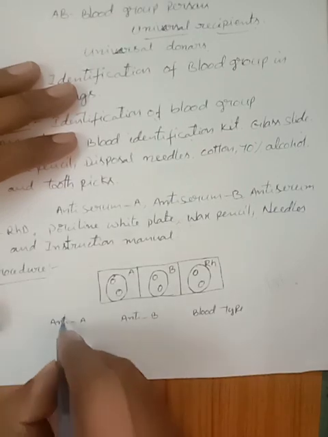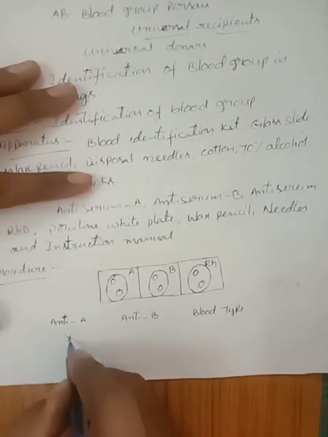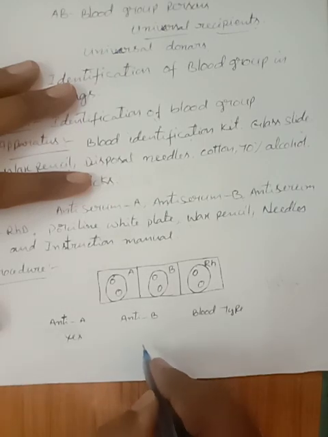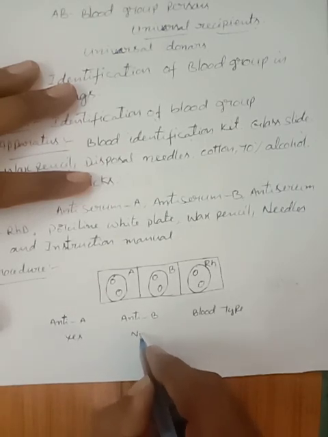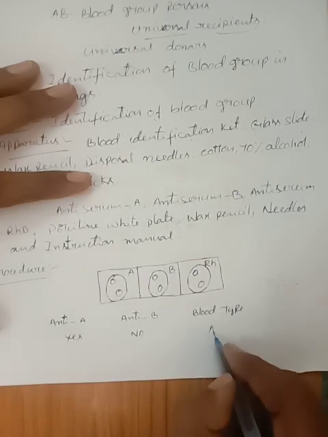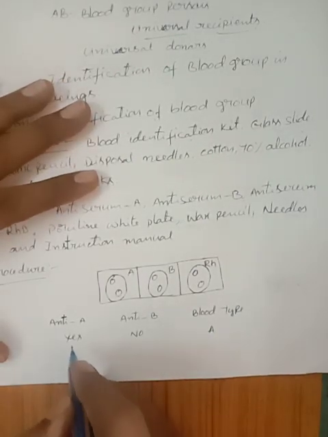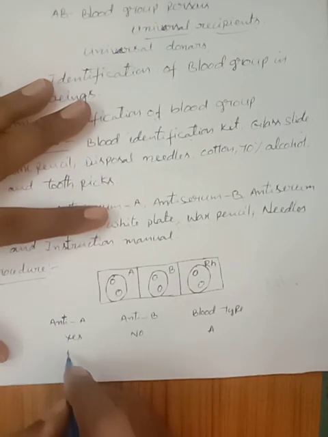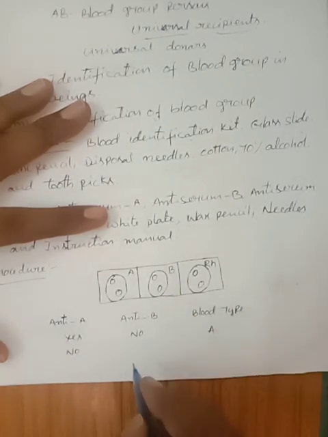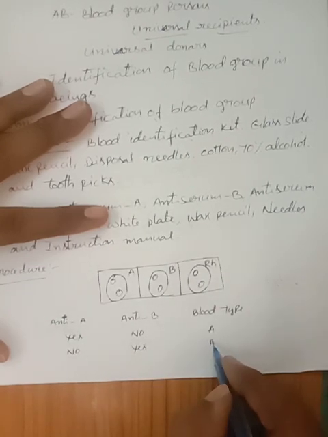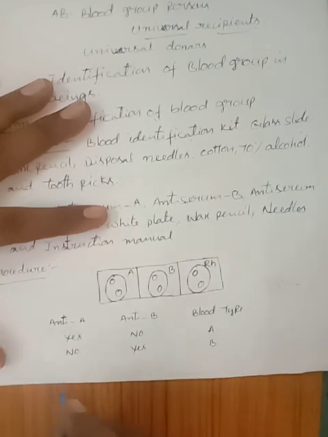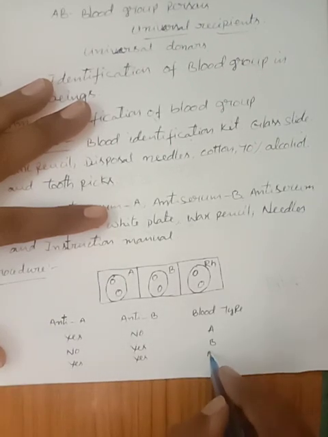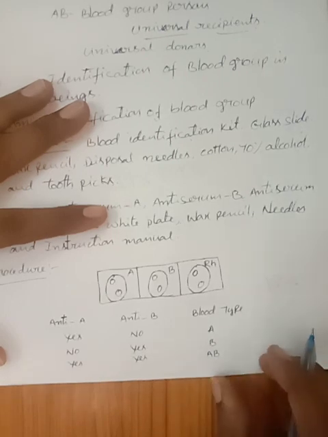If agglutination takes place in anti-serum A, yes. Agglutination does not occur in anti-serum B. So the blood group is A. Agglutination does not take place in anti-serum A. Agglutination takes place in anti-serum B. So the blood type is B. Agglutination takes place in both anti-serum A and B. So the blood type is AB.